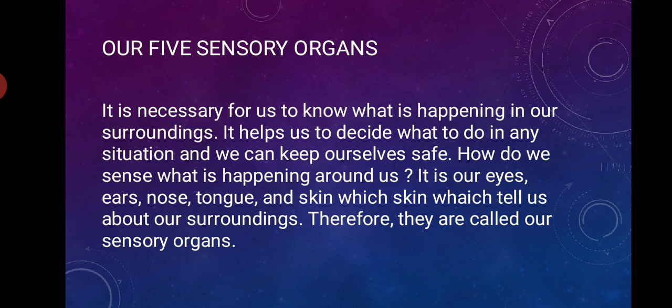If you are playing in your neighborhood and suddenly you hear thunder, you are able to reach your house before it begins to rain. Right, children? When we go out, and we hear the thunder, we feel, okay, now rain is going to come. Then we will try to finish our work fast and move to our house as soon as possible, before it begins to rain. That is why these things tell us about our surroundings, what is going to happen.